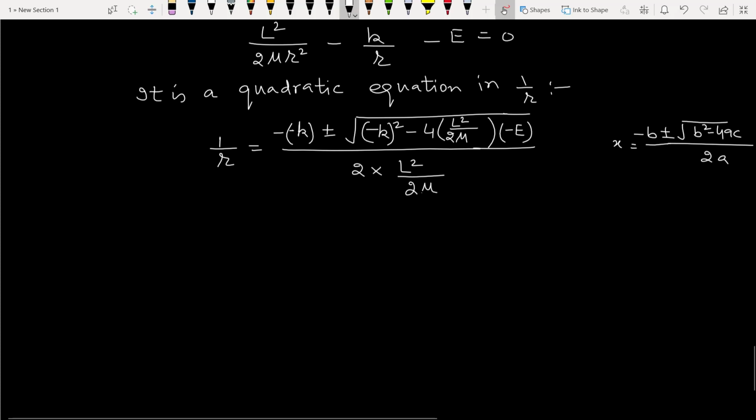So L square by 2 mu, the 2 cancels here.